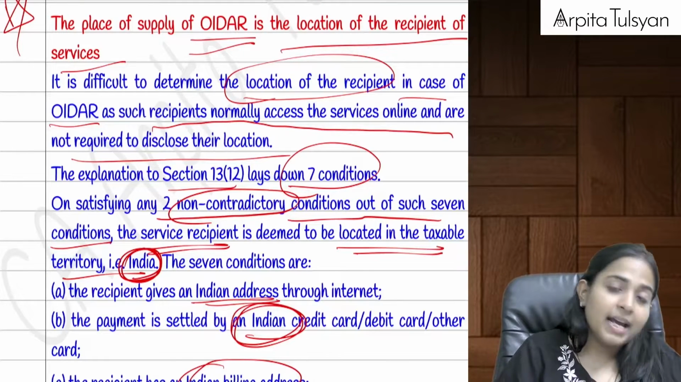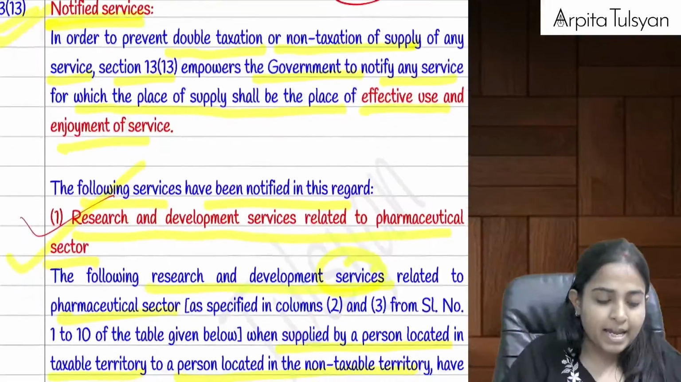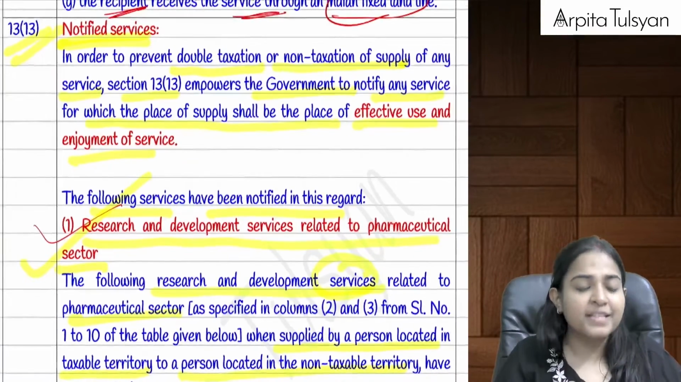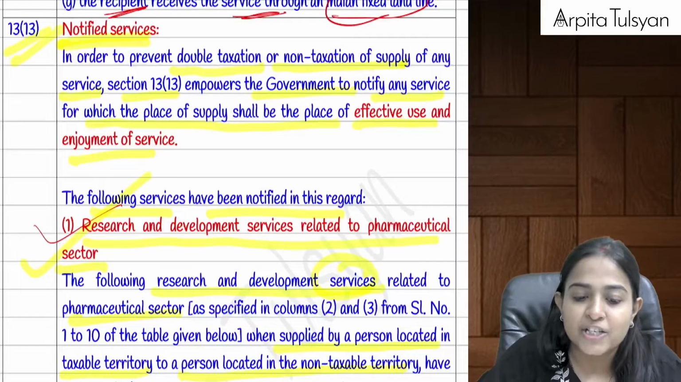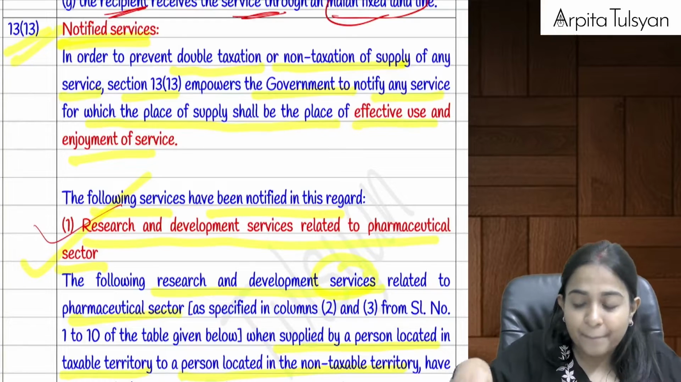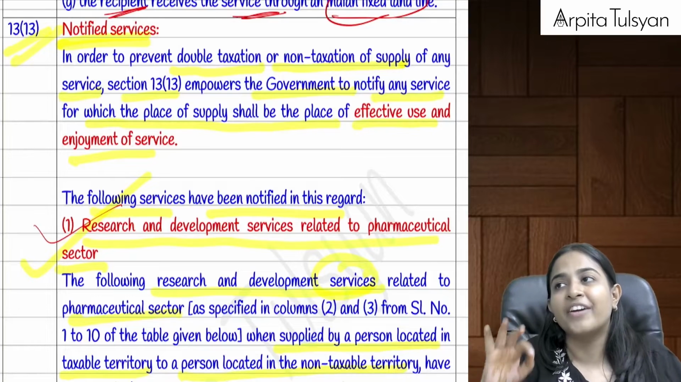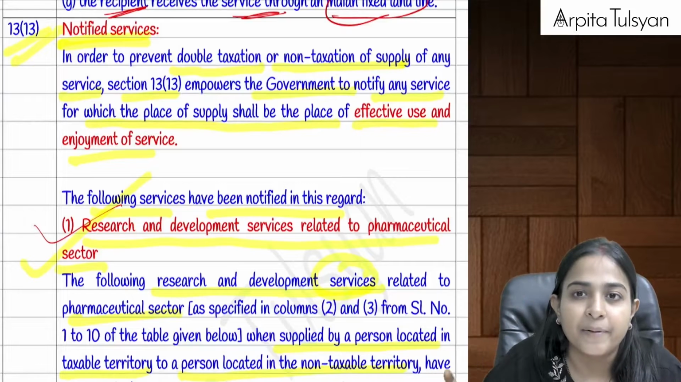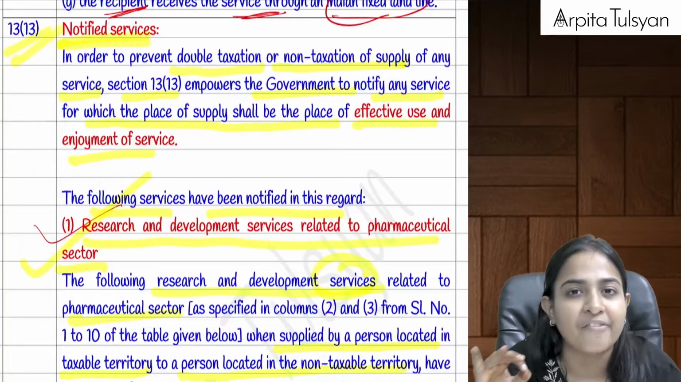And then the last one, section 13.13. Section 13.13 covers some specific services notified by the government, where the government says that we will avoid double taxation and prevent non-taxation. In such cases, the place of supply will be the place where that particular service has actually been effectively used and enjoyed.